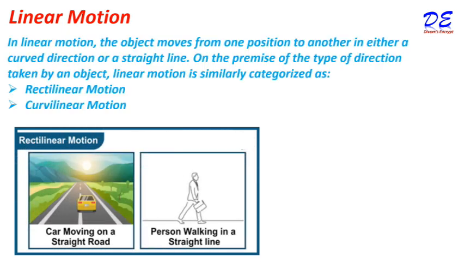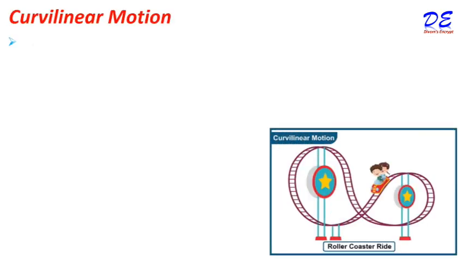Linear motion. In linear motion, the object moves from one position to another in either a curved direction or a straight line, depending on the type of direction taken by the object. Linear motion is similarly categorized as rectilinear motion and curvilinear motion.